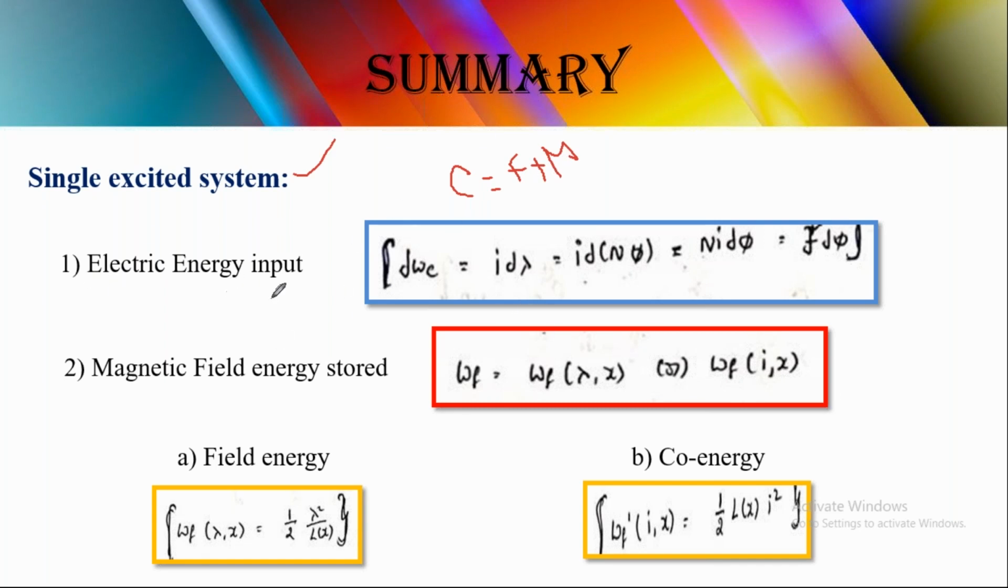సో ఎలక్ట్రికల్ ఎనర్జీ ఇన్పుట్ is denoted by dWe and it can be denoted as I dλ, and here lambda is N phi, అంటే ఈ నెంబర్ ఆఫ్ టర్న్స్ ఎన్ని అయితే ఉంటుందో అంత ఫ్లక్స్ జనరేట్ అవుతుంది. బేస్డ్ ఆన్ దట్ there is a flux linkage generated. Now this is the equation we obtained for the electrical energy input in the single excited system.